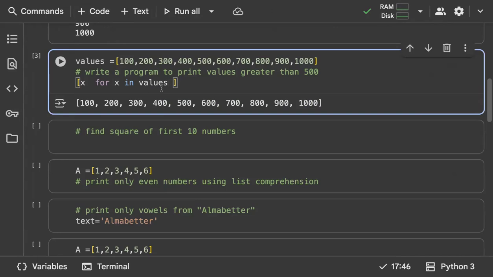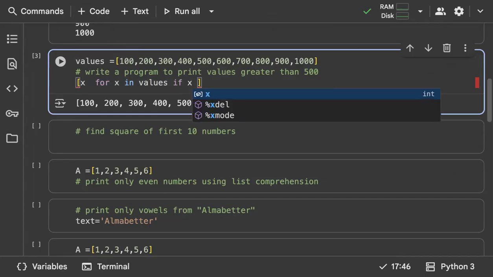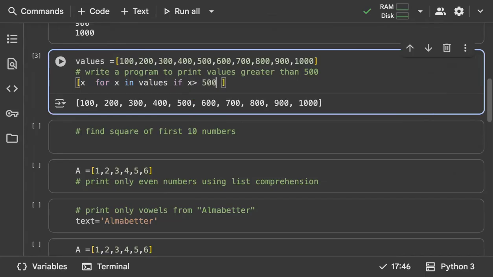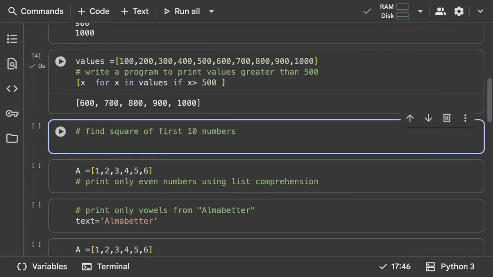Usually what we do, first we write a for loop and then we write what it has to print, right? Here it's just the opposite. First you write what it has to return, and then the for loop. So it's returning all the x values available in values, looping through values and printing for you. Now my question is about printing values which are greater than 500. For that, I'll just use a condition: if x is greater than 500. Now it will filter out values which are greater than 500 in a list format.